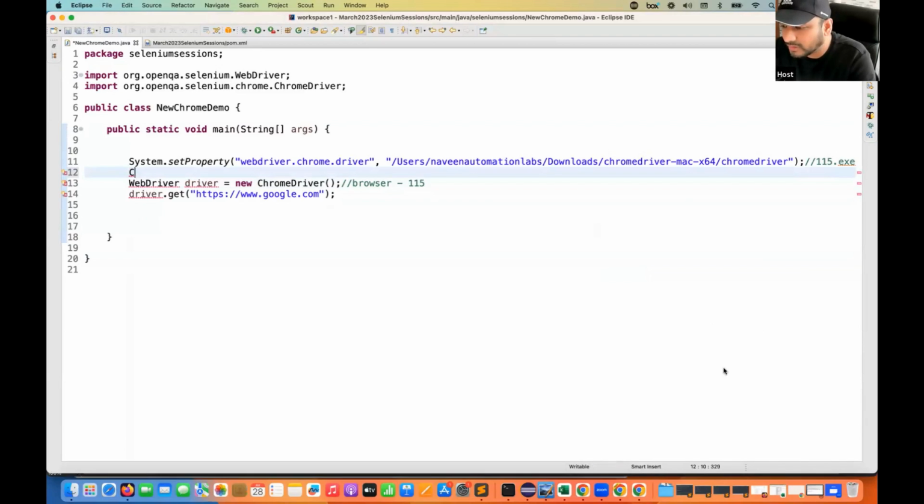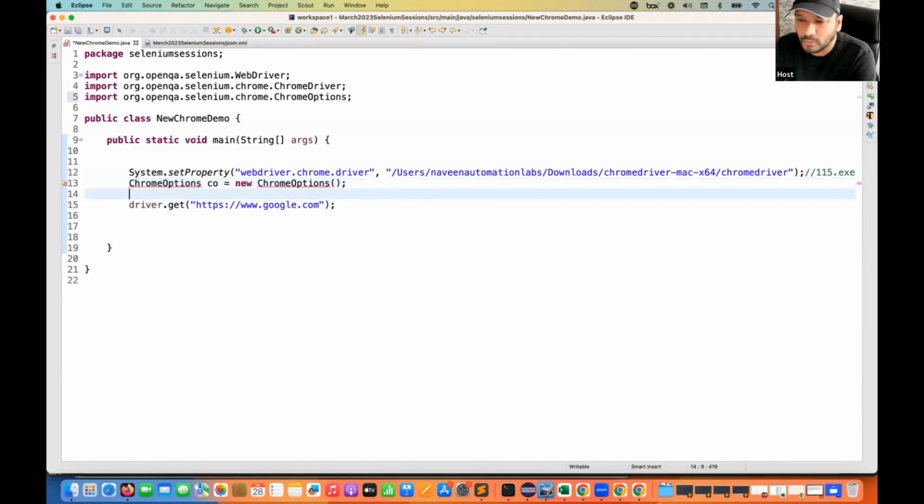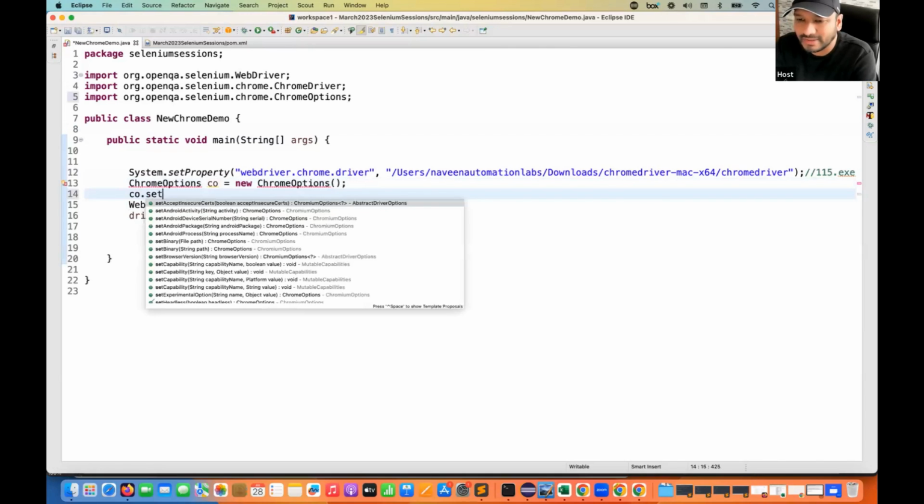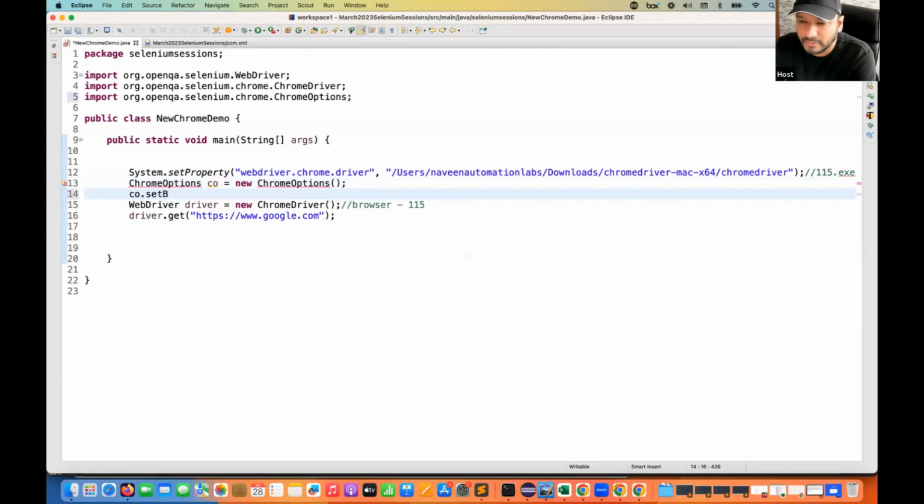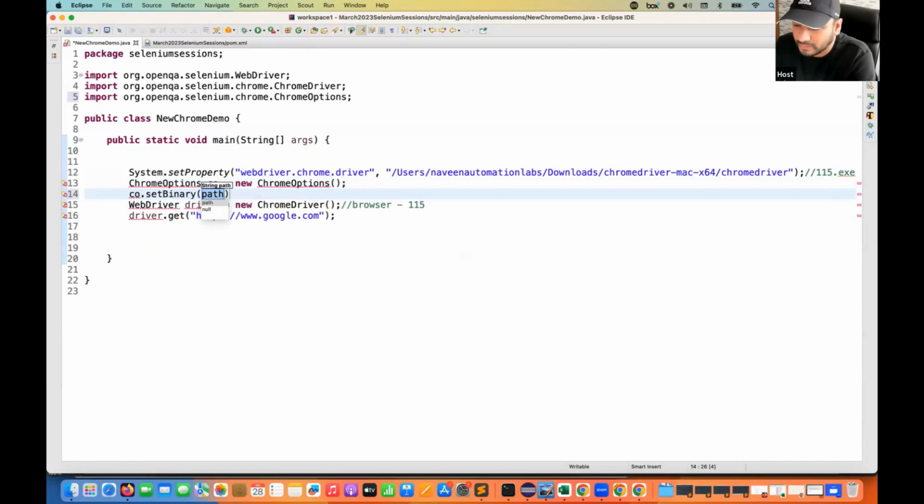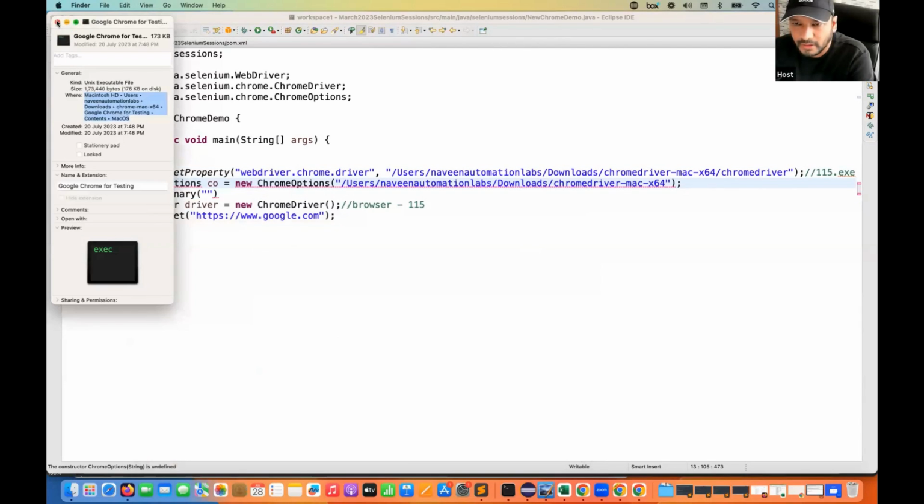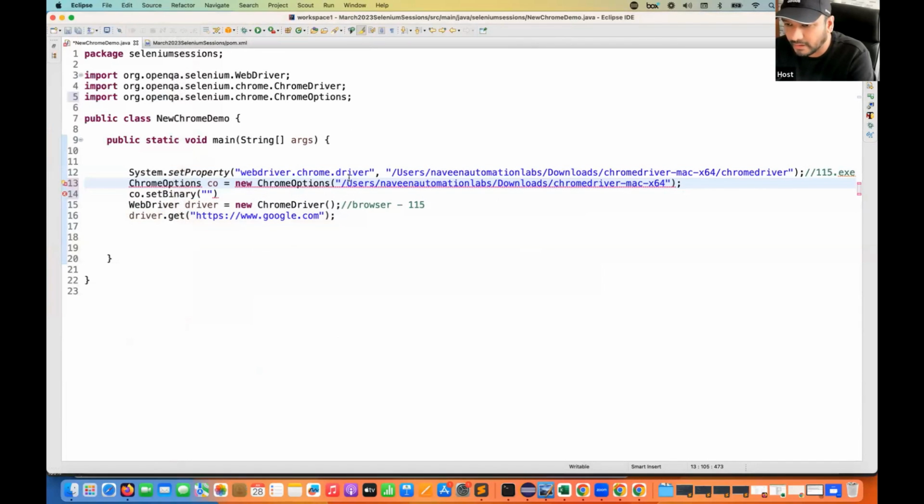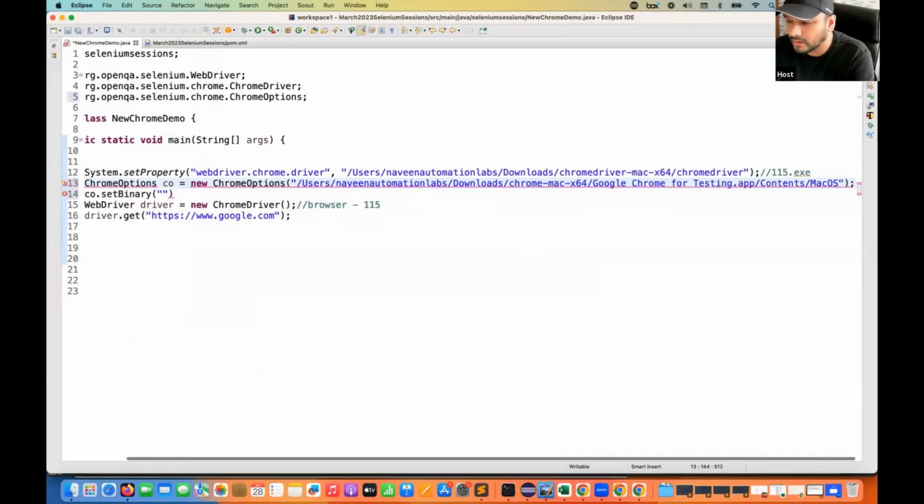So how to set the binary for this? Let me show you that as well. See here, I'm creating the object of Chrome options, which is equal to new ChromeOptions. Then import this ChromeOptions. And then I'm writing co.setBinary, the method is available. It says you can give me the file path or a string path also. So let me give the path of this, and let's write the exact path here.